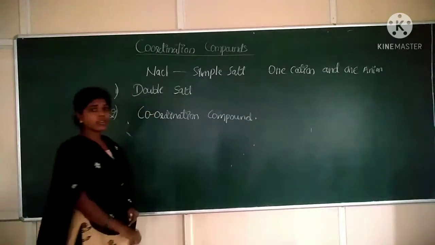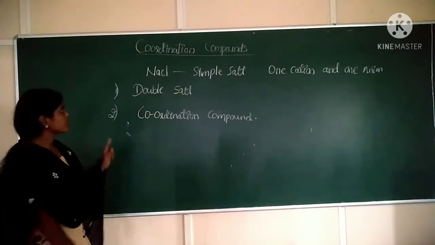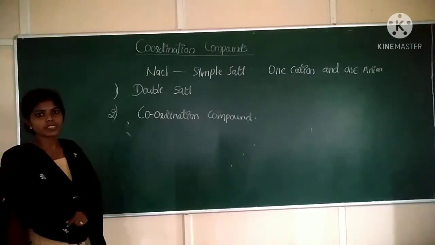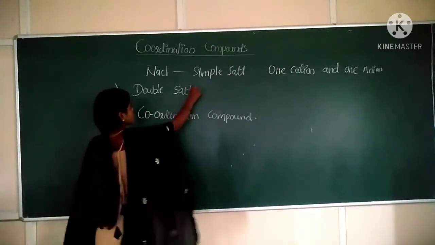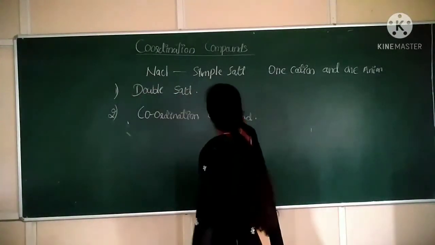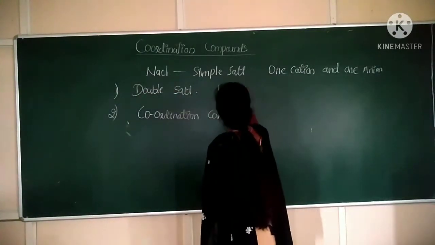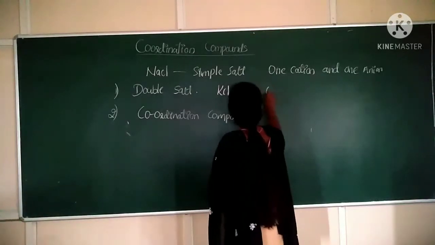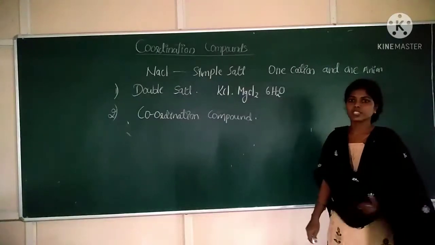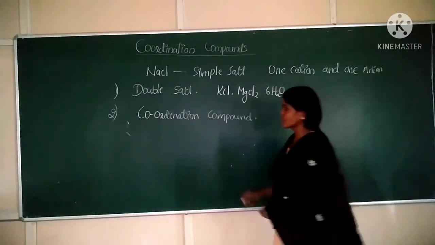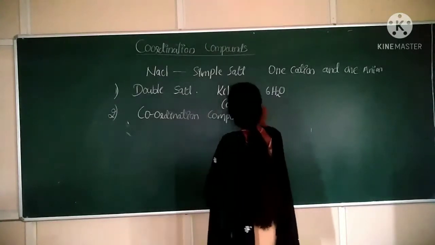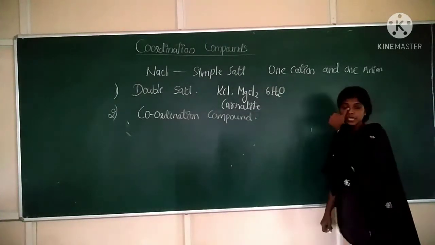What is a double salt? Double salts are made up of two simple salts. An example for a double salt is KCl.MgCl2.6H2O. What is the name for it? Carnallite. So this is a double salt.